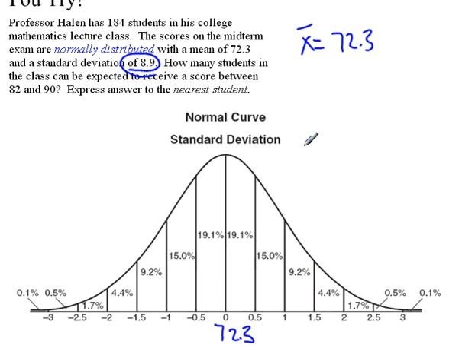So 72.3 plus 8.9, that's 81.2. And I'll stop there with the hints.